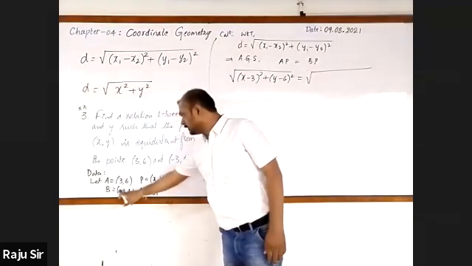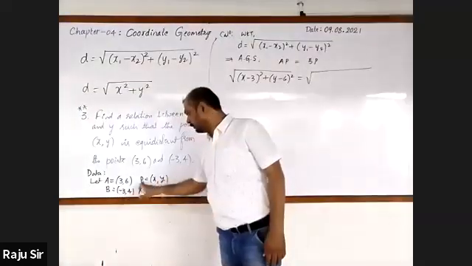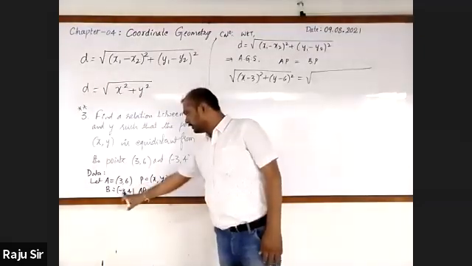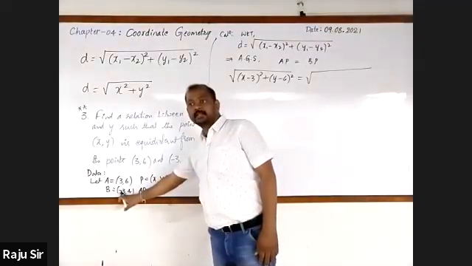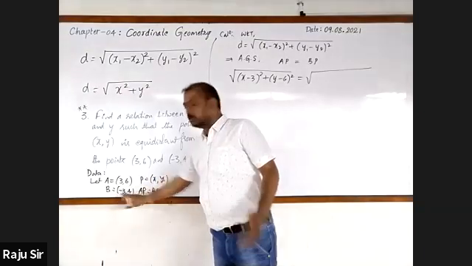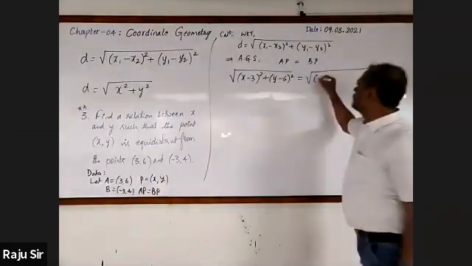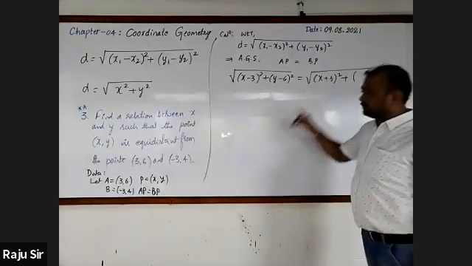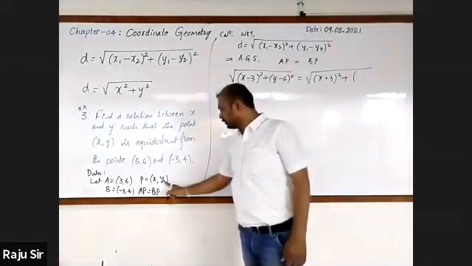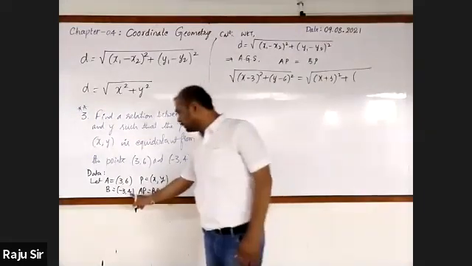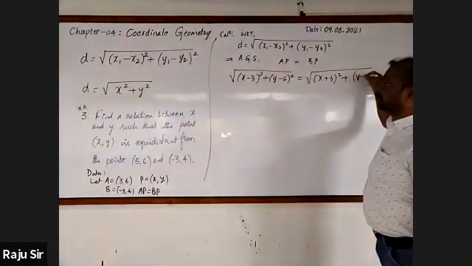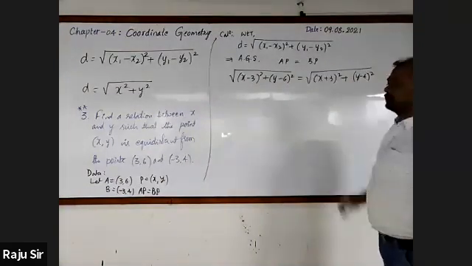Here B is minus 3 comma 4, P is x comma y. What will it be? x plus 3 whole square, then y1 minus y2, here y1 is y, y minus 4 whole square.